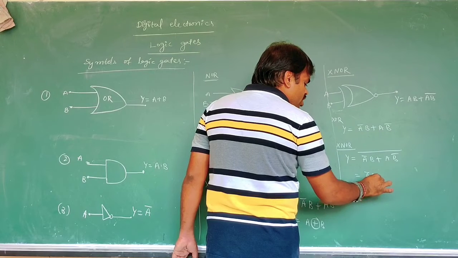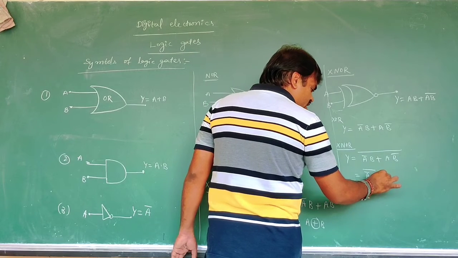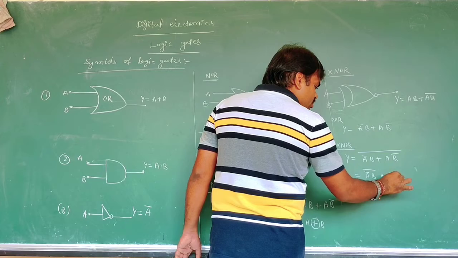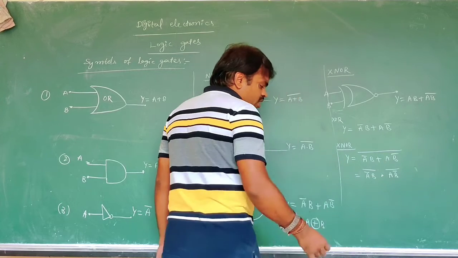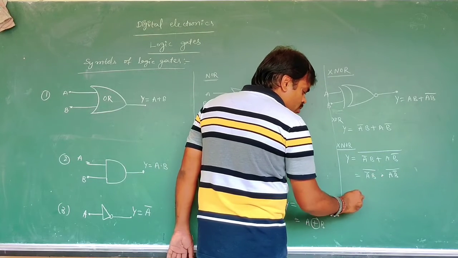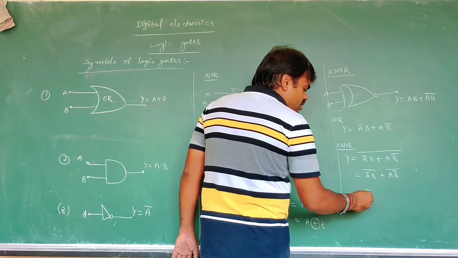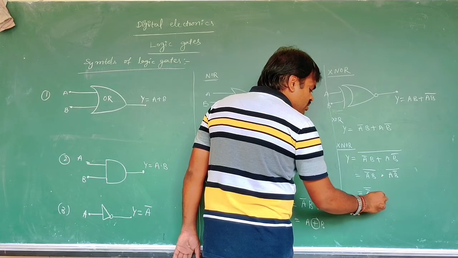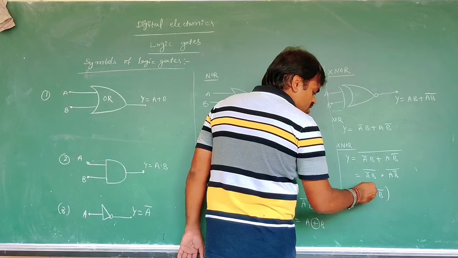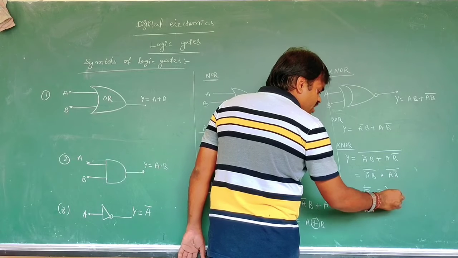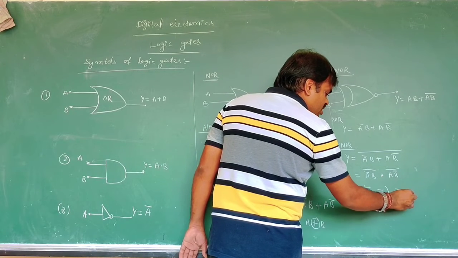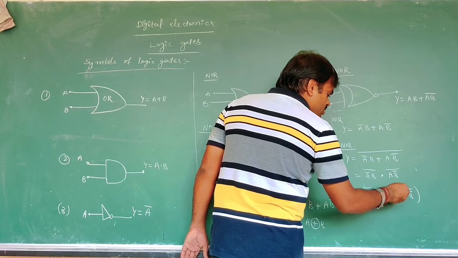A bar B whole bar dot A B bar whole bar. Now here what do you write? Bar will be there: A bar whole bar plus B bar, dot, A bar plus B bar whole bar.